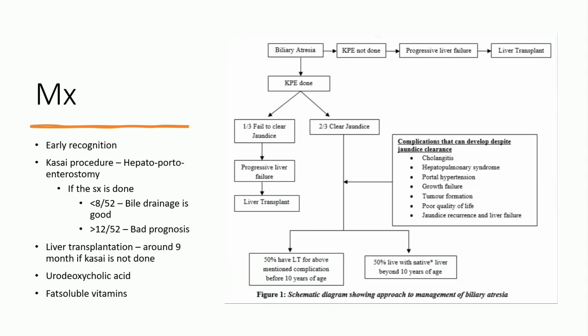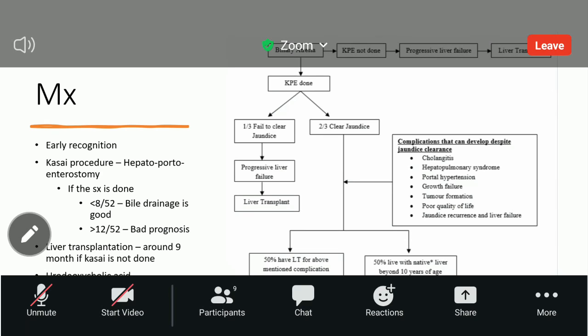Okay. Can you hear? What is the reason that even if we do the Kasai procedure, sometimes they go into liver failure? Even if the Kasai procedure succeeds at the time we do it, madam told, with the progression and the development of all the systems, it becomes inadequate and we have to go for liver transplantation anyway.